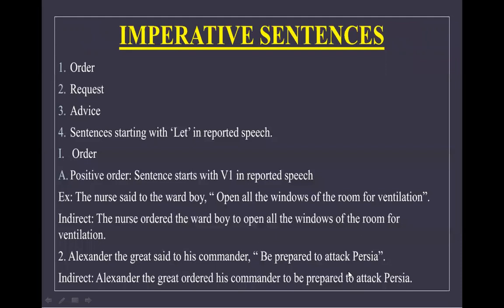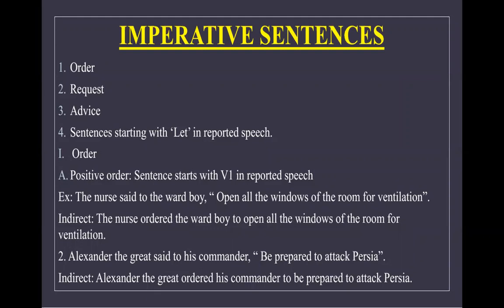Next is imperative sentences. Sentences dealing with order, request, advice. So here in this, we will learn how to transform a statement which is in order, request, advice, or statement starting with let in the reported speech. So सबसे पहले order को देखते हैं, positive order.